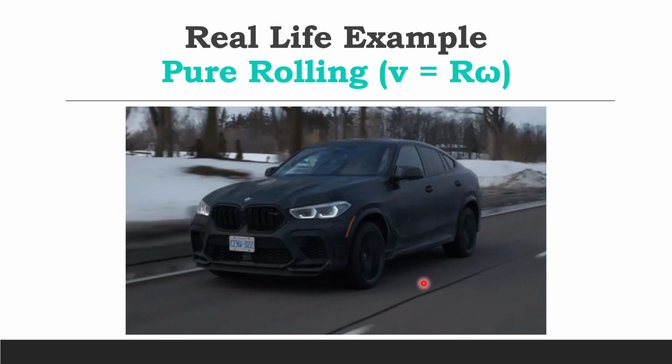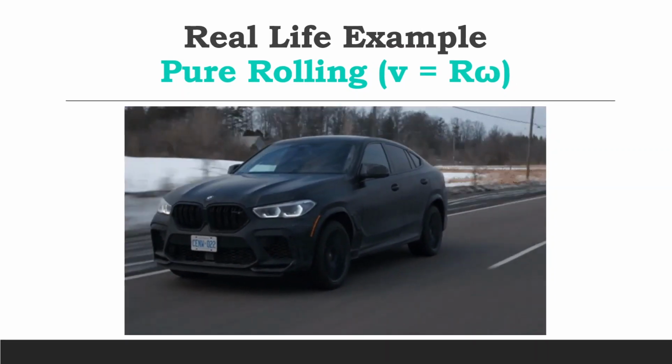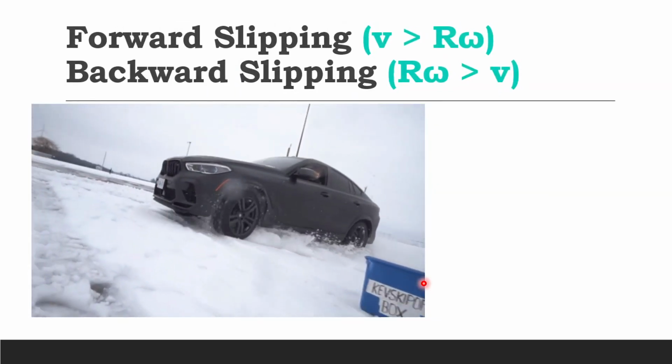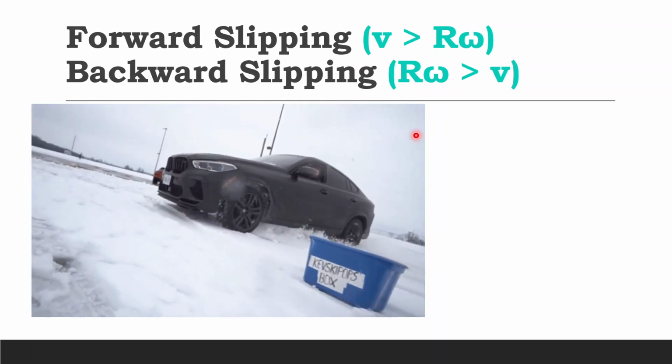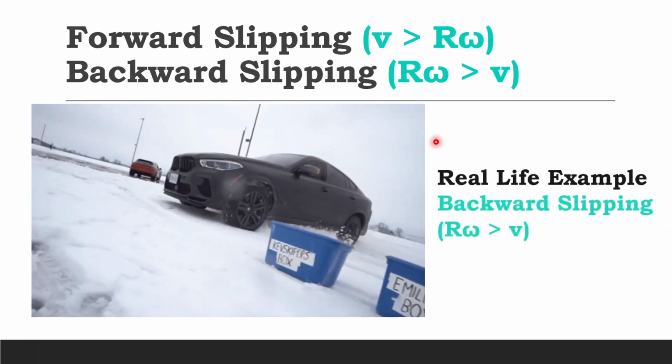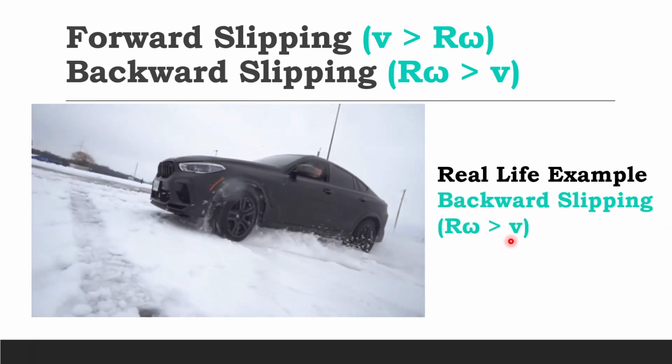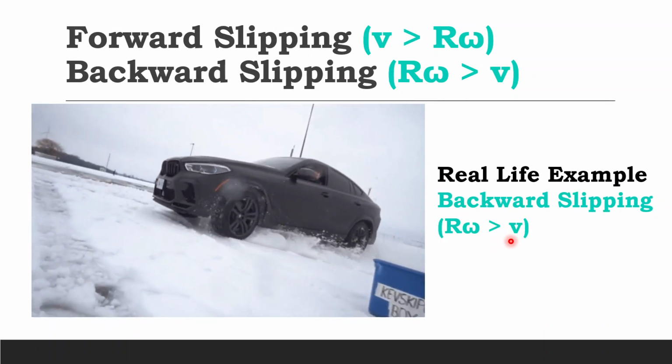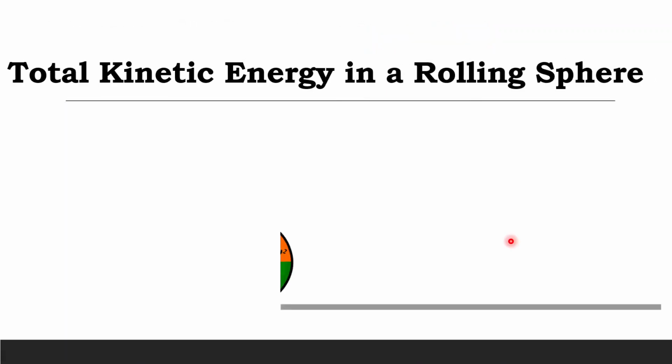If v is greater than r omega, it's called forward slipping. If v is less than r omega, it's called backward slipping. In this case, the wheels are in backward slipping. Now that we have understood rolling, let's learn kinetic energy in rolling.